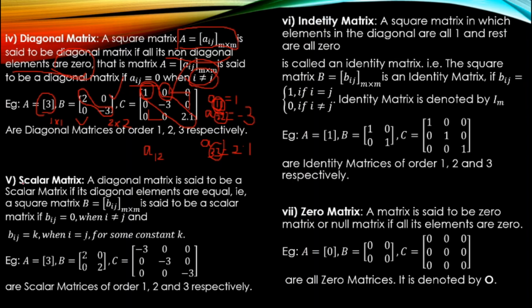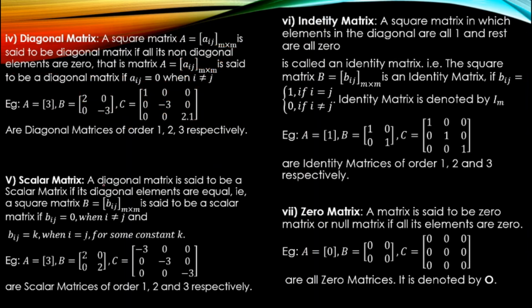Fine. Okay, this was the diagonal matrix of order 1 by 1, 2 by 2, that is, the order is 1, 2, and this is 3. When you say square matrix, you do not say 2 by 2, 3 by 3. Only if you say 1, 2, 3 is more than enough. Scalar matrix: a diagonal matrix is said to be a scalar matrix if its diagonal elements are equal.